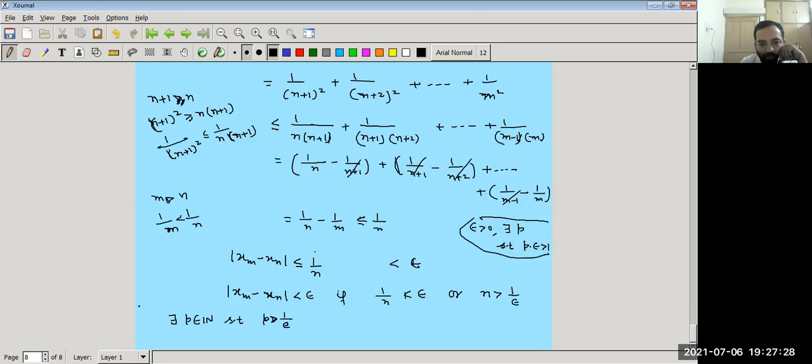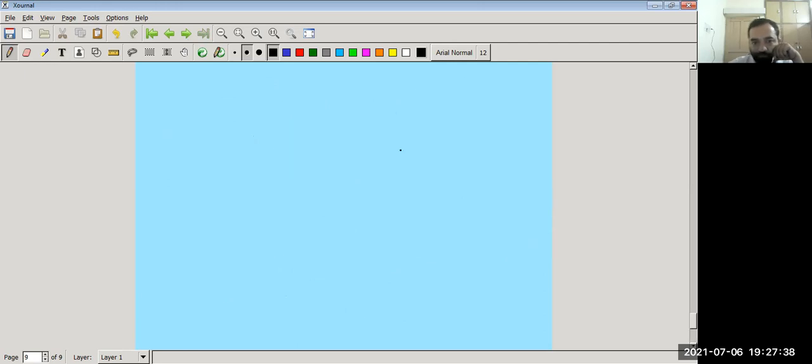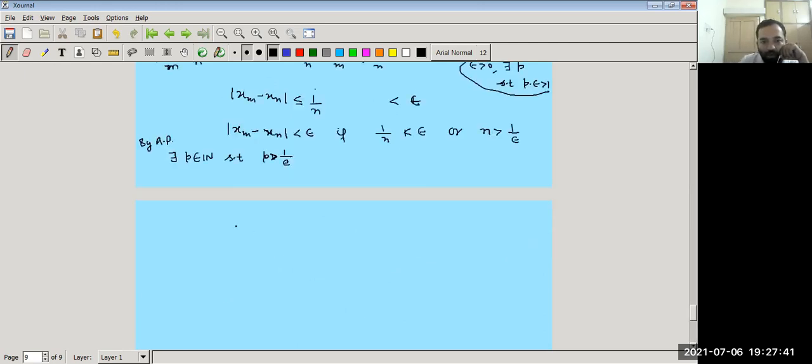Therefore, mod xm minus xn is less than epsilon for all n, m greater than or equal to p.